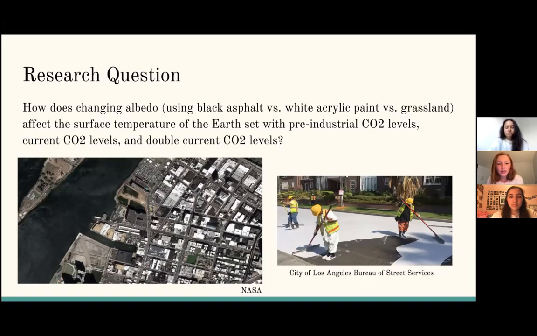And in the image on the left, it shows how New York City has painted about 7 million square feet of tar rooftops white to lower temperatures. And the picture on the right shows the Los Angeles Bureau of Street Services having already painted several streets in light gray paint to reduce road top temperatures by as much as 10 degrees Fahrenheit.